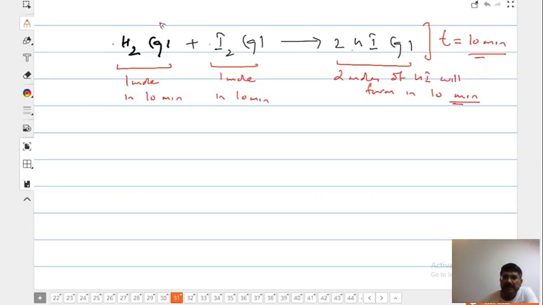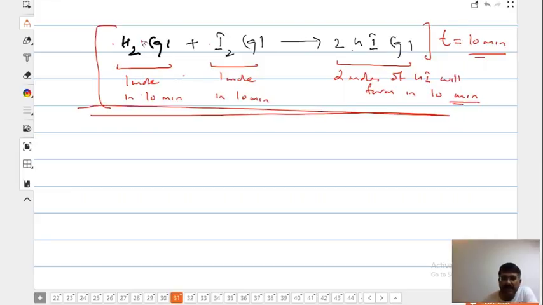Once for all, the rate of disappearance of hydrogen is half of the rate of appearance of HI, or rate of appearance of HI is double, 2 गुना with respect to H2 and I2. You remember our interest is in the reaction, not in individual change of concentration of hydrogen or iodine.